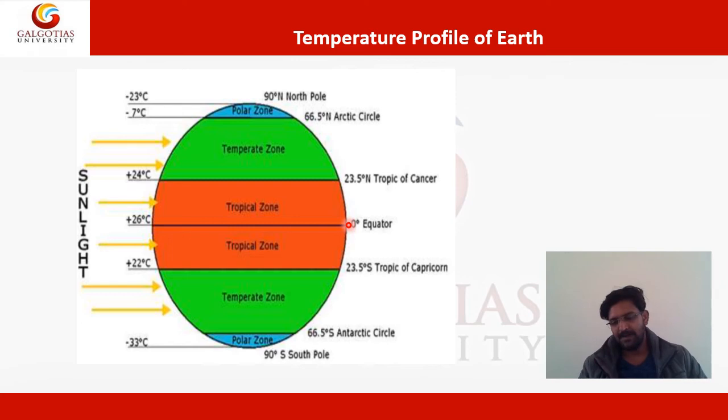So if we have some idea about the temperature profile of the earth, we can predict the pressure and the density of the air. This is all about the temperature profile of the earth, and in the diagram you can look at how the temperature varies from the north pole to the south pole.